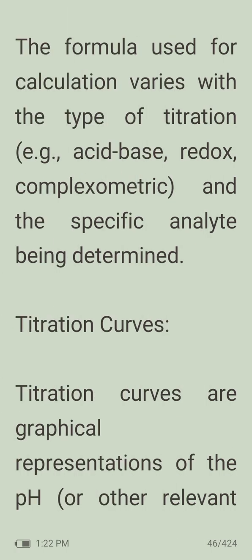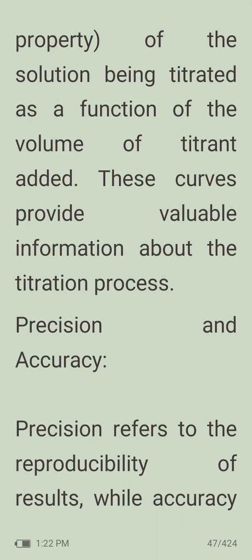The formula used for calculation varies with the type of titration (acid-base, redox, complexometric) and the specific analyte being determined. Then titration curves we will be plotting. Titration curves are graphical representations of the pH or other relevant property of the solution being titrated as a function of the volume of titrant added. These curves provide valuable information about the titration process.